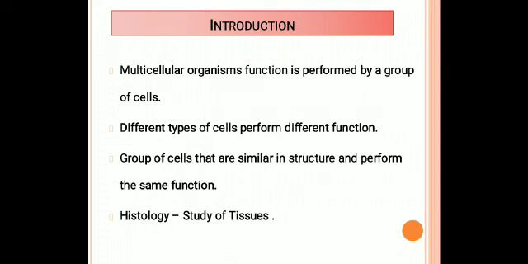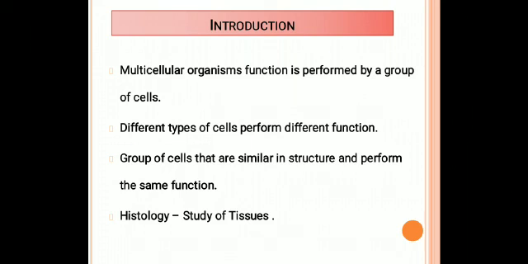Okay, same like that, plants. Same like plants, transport of water and nutrients is carried by different types of cells. Okay, xylem and phloem, we will discuss later. Okay, so different types of cells perform different functions. Example, I told you the nerve cells carry the messages from the body sense organs to the brain, and then same like that muscles cause the movement. Okay, different types of cells perform different types of functions.